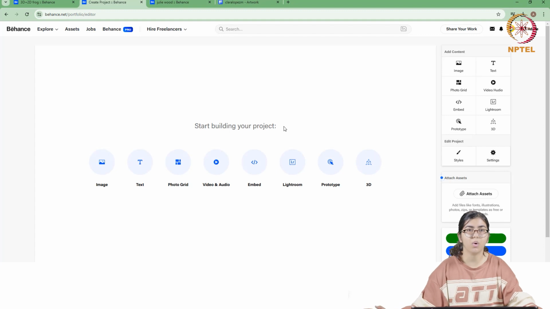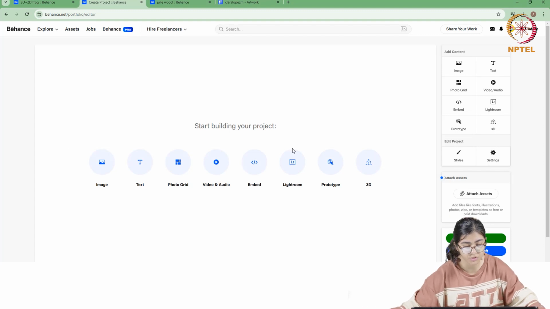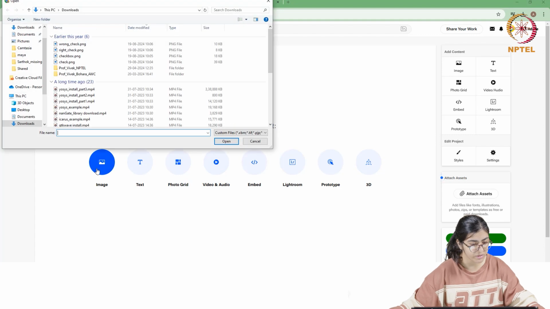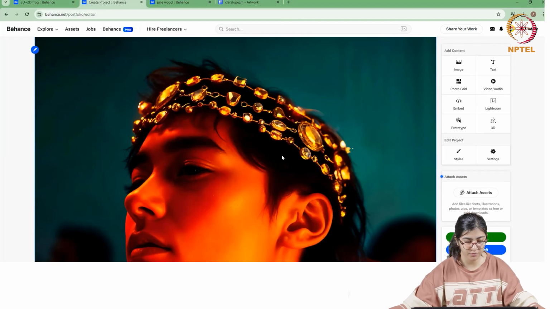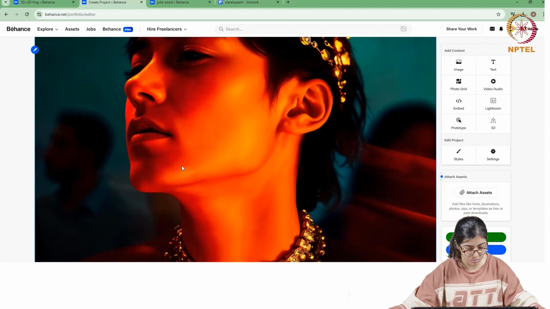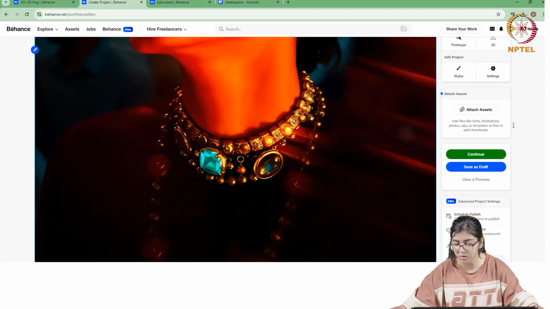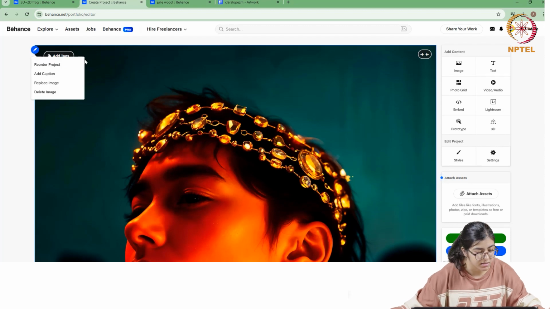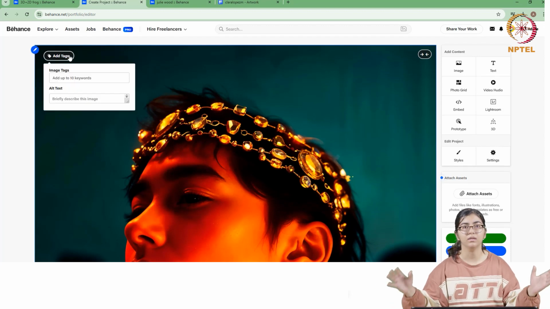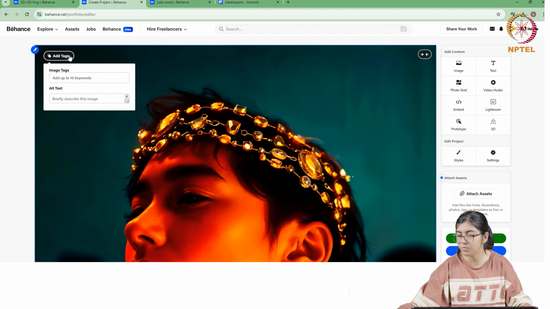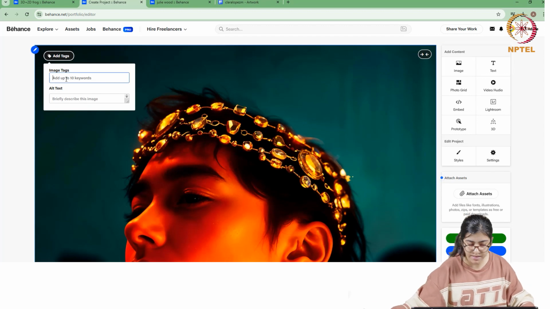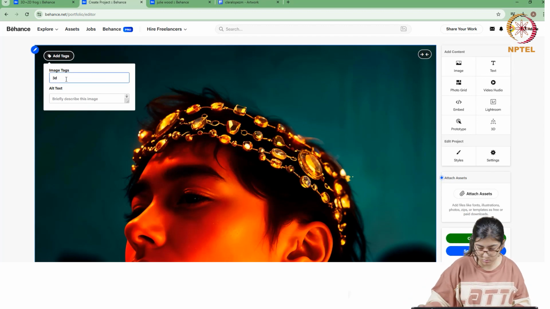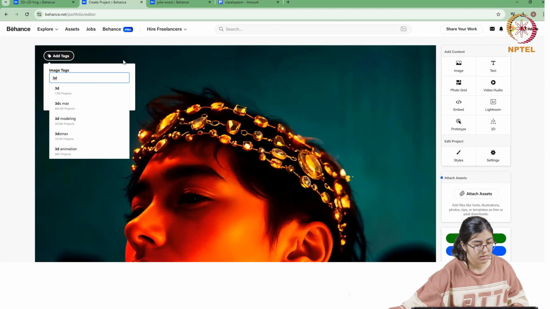When you click on create a project, you will see these options to start building your project. We'll just upload an image here for showing you. We just took this picture from FreePic. Now you can add the relevant tags. It is recommended that you add tags so that your project is visible to more people.